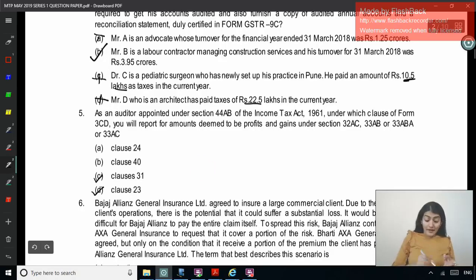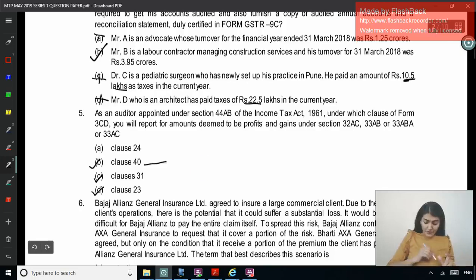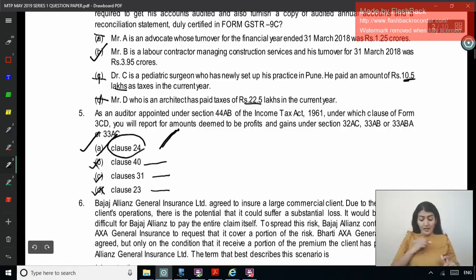31 is regarding the loan accepted or repaid of more than 20,000 other than by account payee cheque or draft, or single event or occasion more than 2 lakh payment or received other than by account payee cheque or draft. Clause 40 is regarding the accounting ratios in Form 3CD. So this is accounting ratios, this is loan accepted or repaid, this is payments to related party. So obviously what is the correct answer? Clause 24. Clause 24, A is the correct answer. These three, no. Next one.